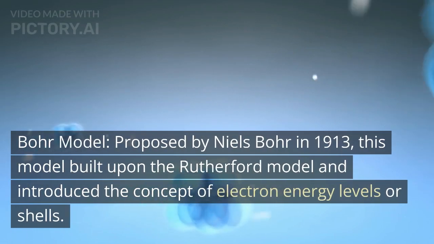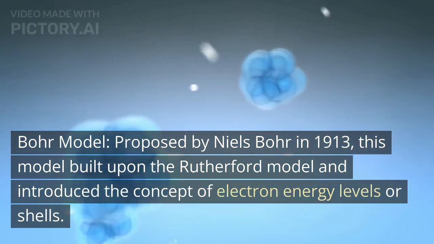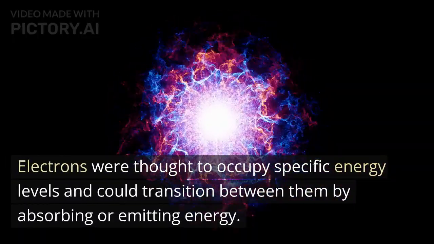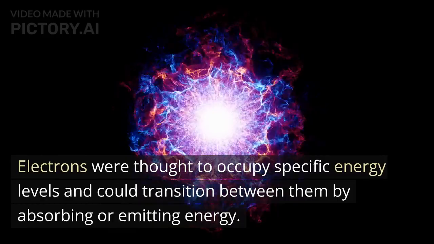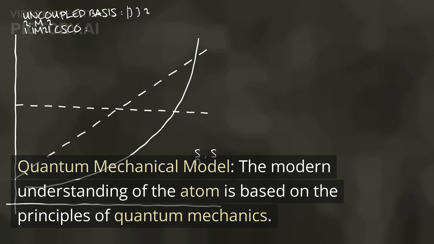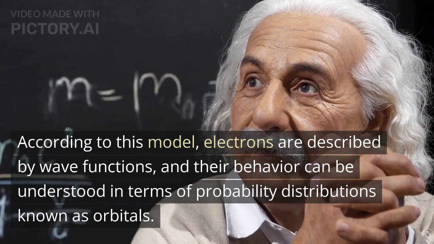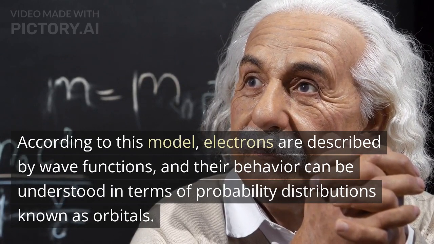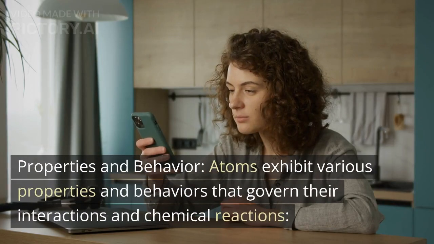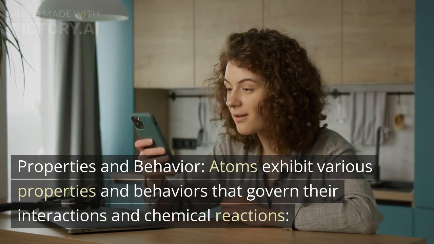Bohr model, proposed by Niels Bohr in 1913, this model built upon the Rutherford model and introduced the concept of electron energy levels or shells. Electrons were thought to occupy specific energy levels and could transition between them by absorbing or emitting energy. Quantum mechanical model: the modern understanding of the atom is based on the principles of quantum mechanics. According to this model, electrons are described by wave functions, and their behavior can be understood in terms of probability distributions known as orbitals.